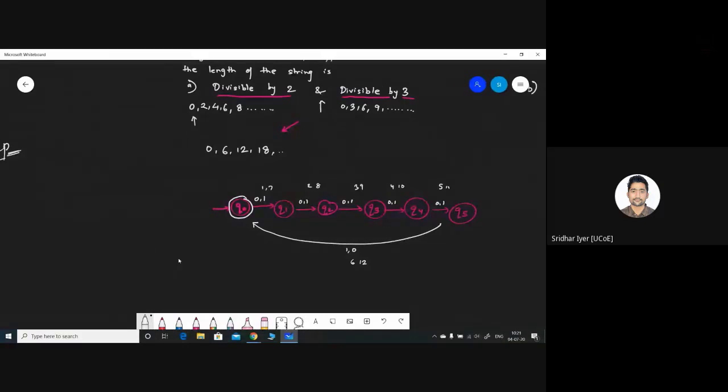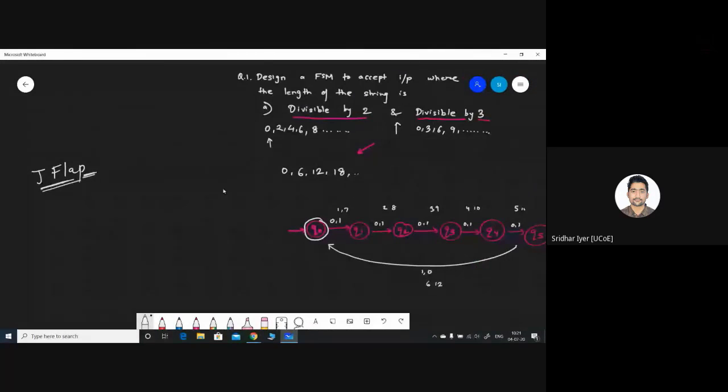I will give you a few questions which you need to solve on that JFlap software. It might be some questions which we have already done, or it might be some practice questions, unseen problems which we have not yet done. So it will basically help you create your logic and test it on a computer. In real life, this is what happens. You create your logic, and then that logic is tested against certain rules on a computer, and then we come to know whether our logic is correct or not. It will definitely help you design your logic.